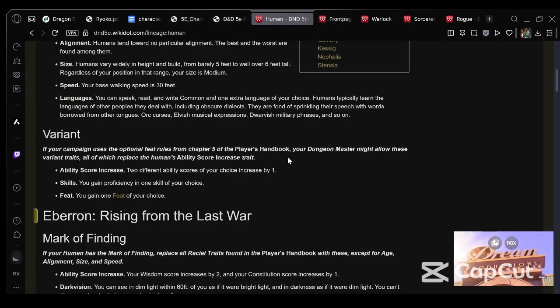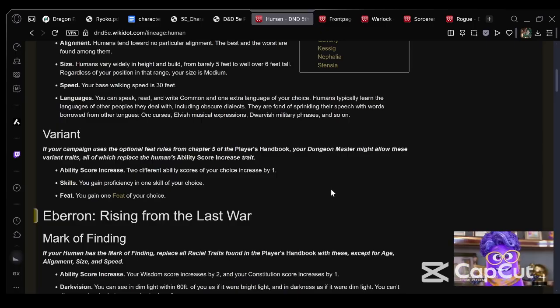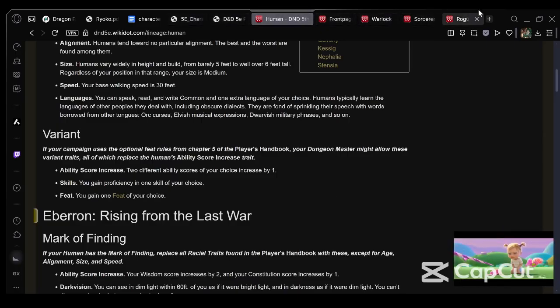What does that give us? Well, it gives us some pretty good things. Two different ability scores of our choice increased by 1. We gain proficiency in one extra skill of our choice, and we gain a feat of our choice. So let's first do that. First, we will do stats.